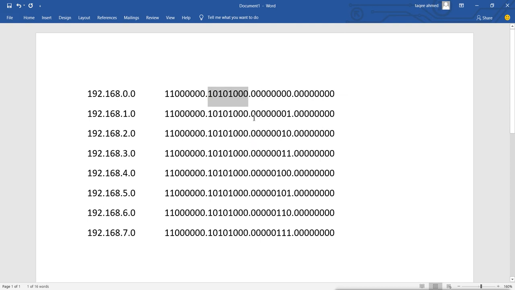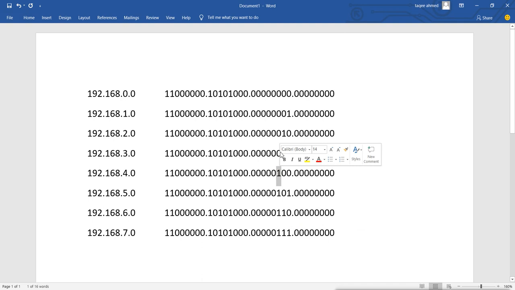Then in this next 8 bits, we see that in each network we have different values, but we can say that in all these networks these 5 bits are equal. This one is not changing. This one has changed here, here, and here, and also here.